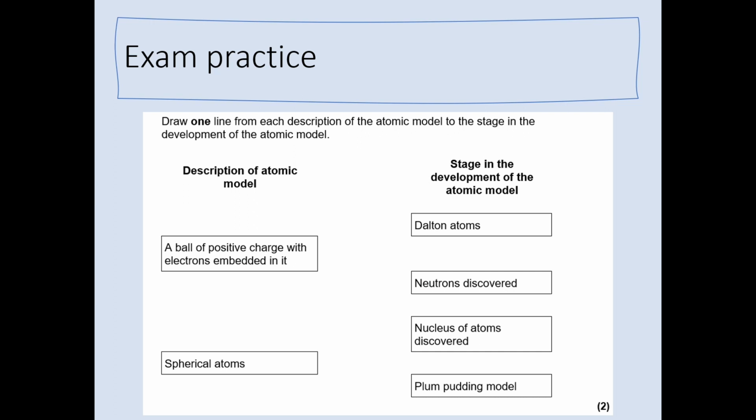Draw one line from each description of the atomic model to the stage in the development of the atomic model. What I would like you to do, please, is to just pause the video and have a go at matching up the boxes on the left-hand side with the box on the right-hand side. You must only draw one line from each of the two boxes on the left. So pause the video and have a little go, and we'll mark it in a moment.